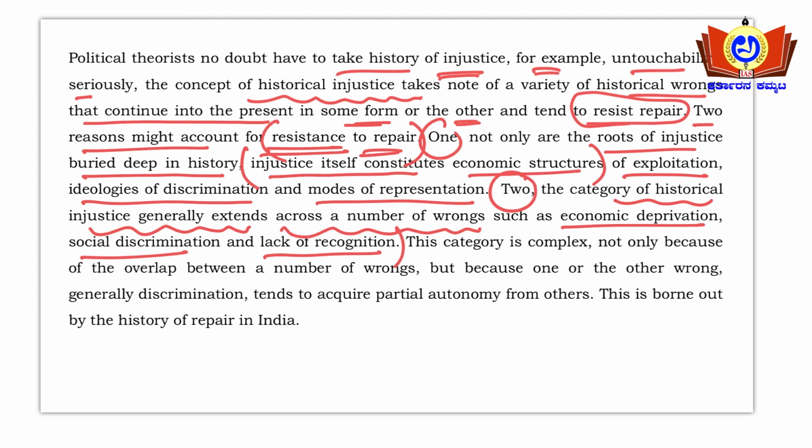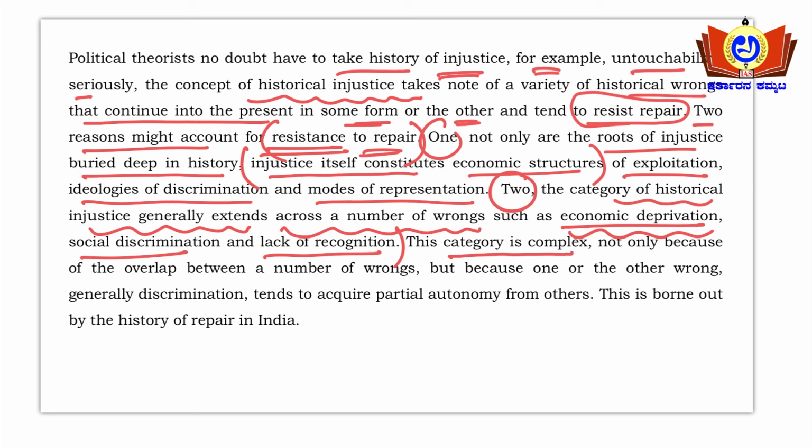The category of historical injustice generally extends across a number of wrongs such as economic deprivation, social indiscrimination, and lack of recognition. Historical injustice means historically some group of people will be economically deprived and they are socially discriminated against, and that group is not recognized by the mainstream of the population. Okay, so these are the two reasons the passage is giving here.